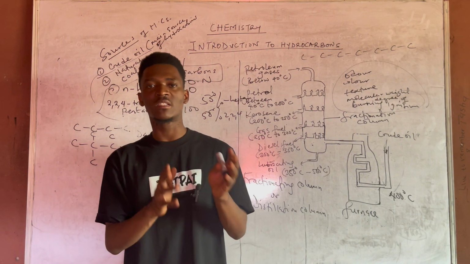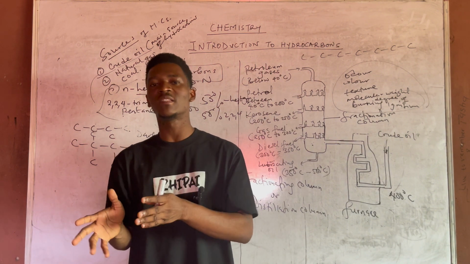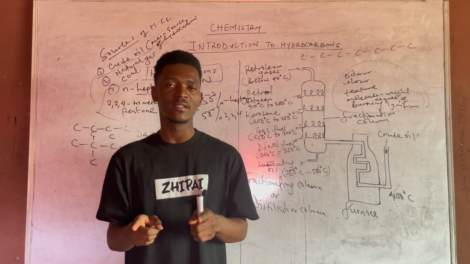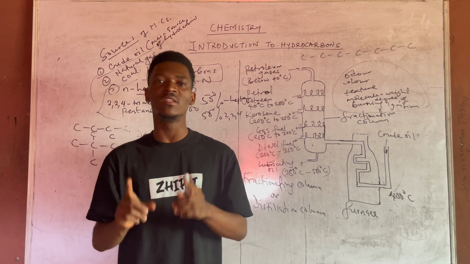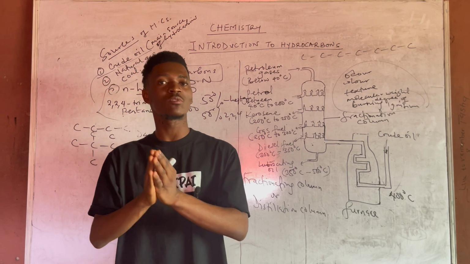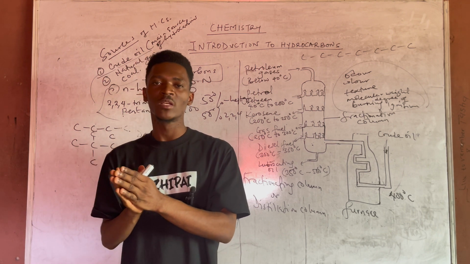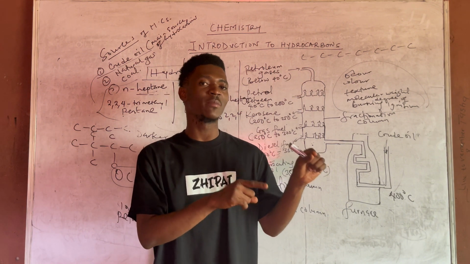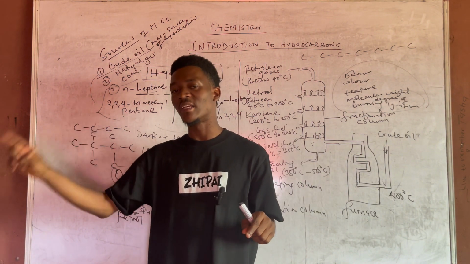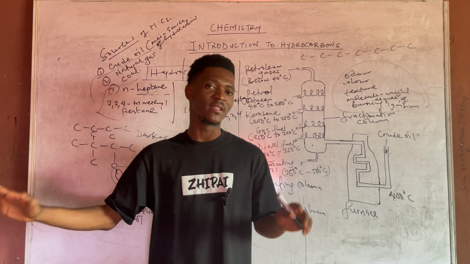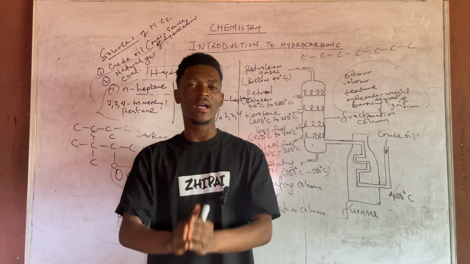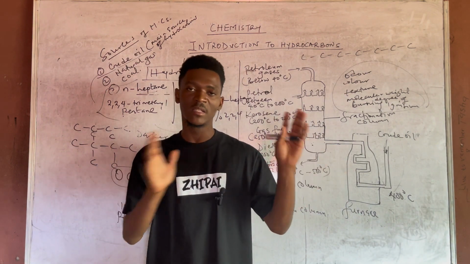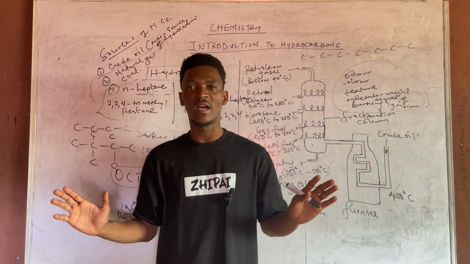So what actually determines the octane number? It is the percentage of the 2,2,4-trimethylpentane. Don't forget that the percentage of 2,2,4-trimethylpentane is actually what determines the octane number. Do you understand? So what it means is this: if I have 70% of 2,2,4-trimethylpentane and I have 30% of heptane as a mixture that makes up petrol, just know that we are going with the 70. So the octane number is very easy to determine. It becomes 70. So it's that easy.